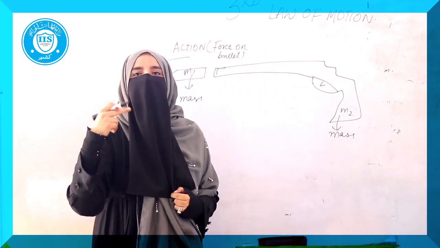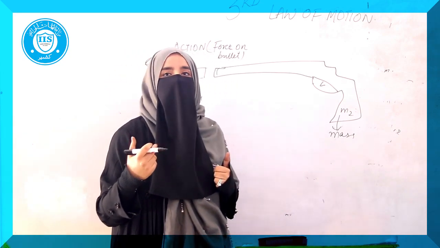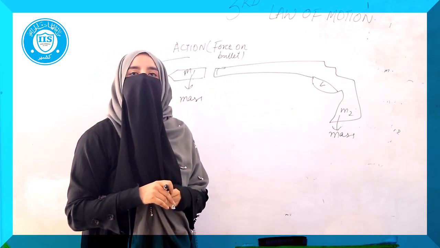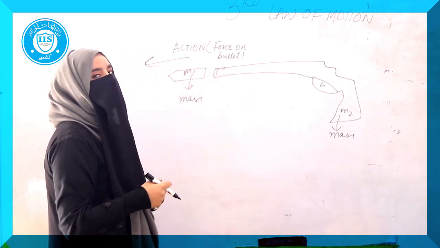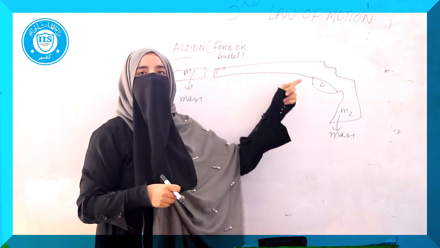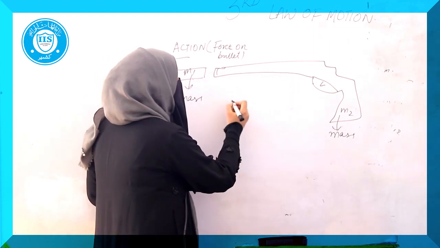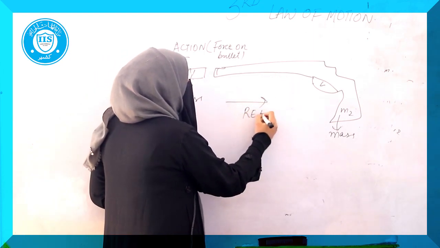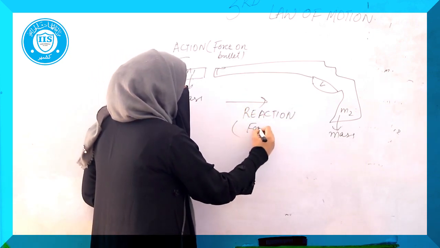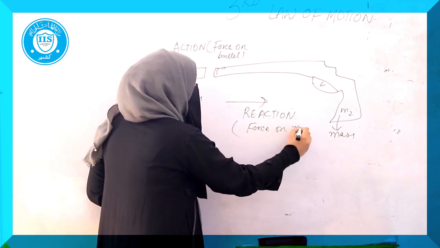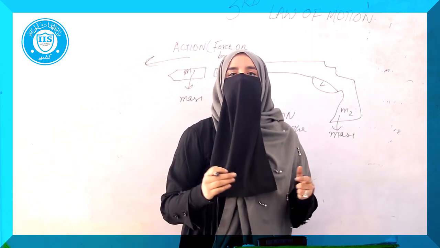After you trigger the bullet out, the gun will also experience a force in the opposite direction to the force with which it has acted on the bullet. So the rifle will experience a force of reaction, and this reaction is a force on the rifle that the gunman will experience for a while.